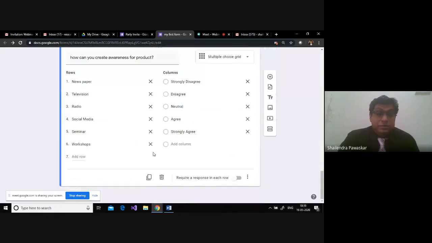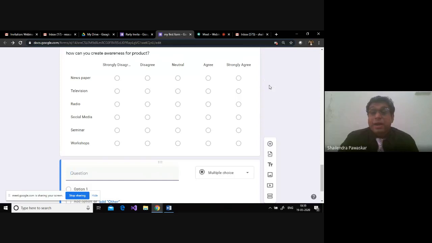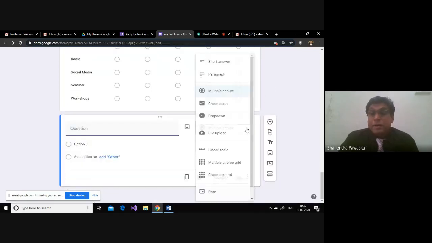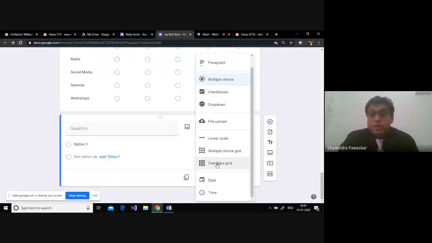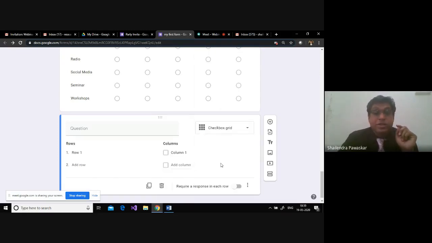Right. Chalo, next, adding a form. Now multiple grid ho gaya. Let us go for a checkbox grid. So what is a checkbox grid? See, I want to select more than one option. See, a multiple grid will allow you to select only one option from a row. Now, if a row requires to click or select more than one option, that is 2 or 3 options, then you definitely go for a checkbox grid. So let us go for a checkbox grid.